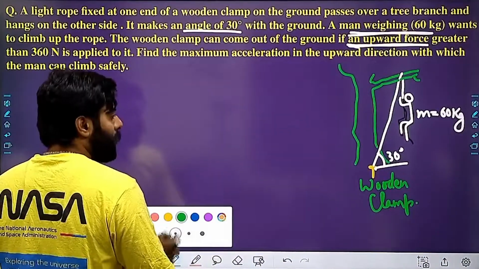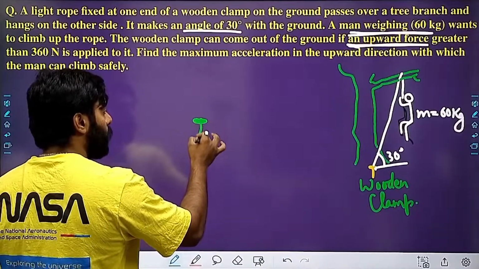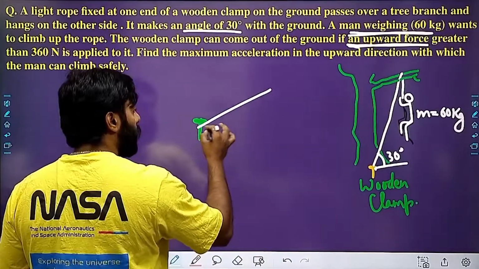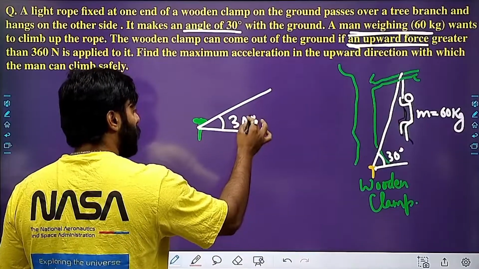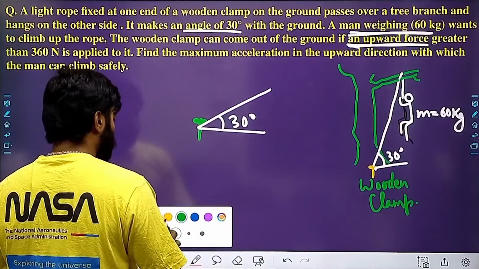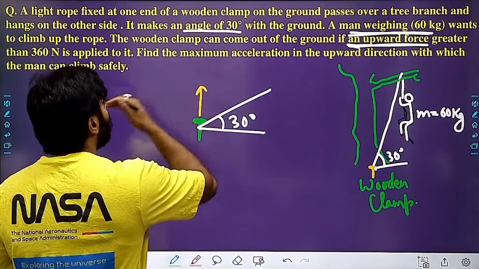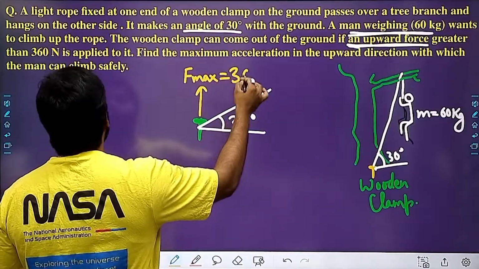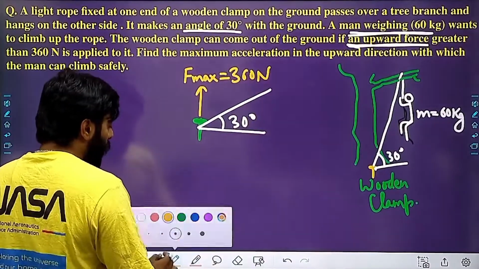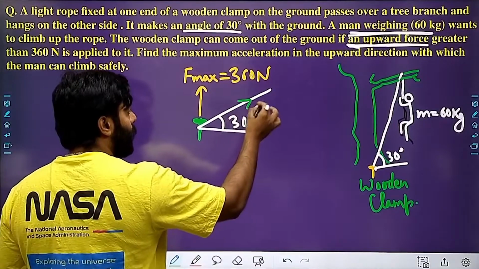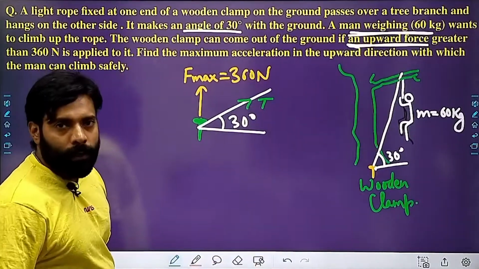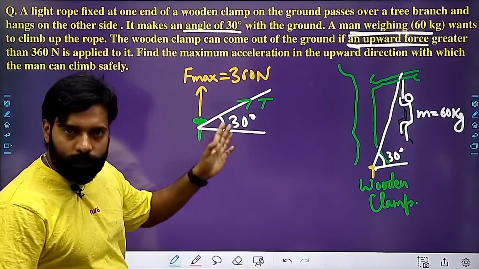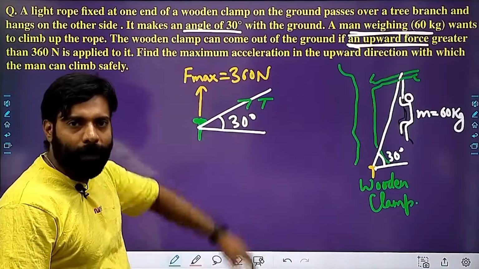So if I am having one clamp here, and one rope is going from here. This is the angle 30 degree, and the maximum force which can act on that is given to us as 360 Newton. So I can easily solve this question if I get to know the tension T. If this is T, I can resolve this in two components perpendicularly, right?